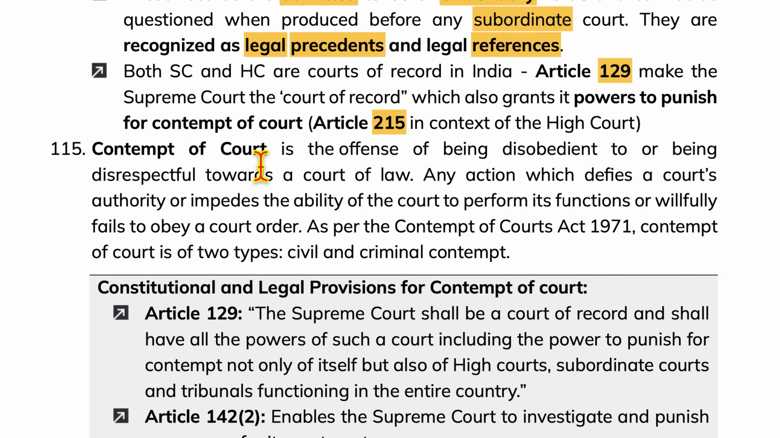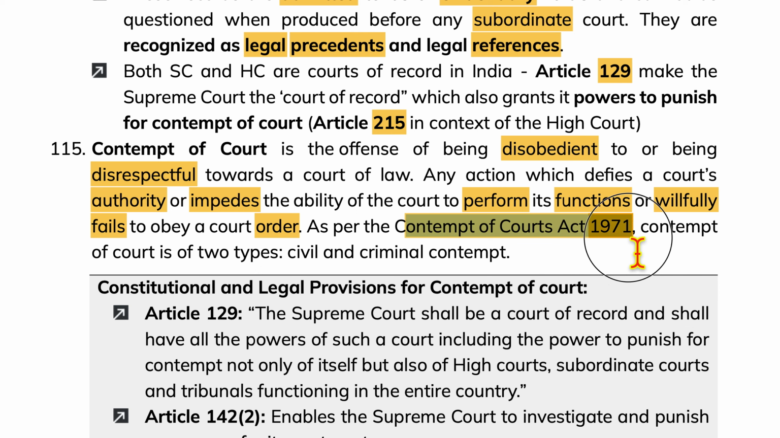Now, contempt of court is the offense of being disobedient or disrespectful towards a court of law. Any action which defies a court's authority, or impedes the ability of the court to perform its function, or willfully fails to obey a court order. As per the Contempt of Courts Act 1971, contempt of court is of two types: civil and criminal contempt.